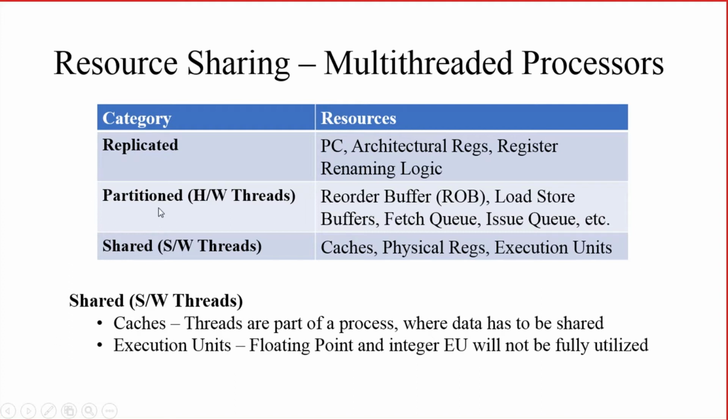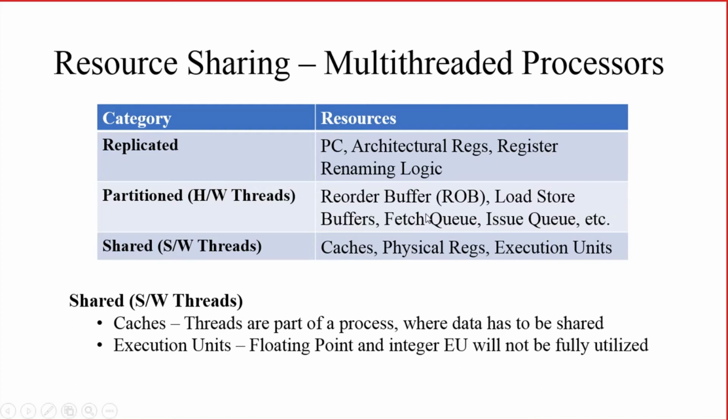Similarly, there are certain resources which are partitioned among the hardware threads. What are they? Reorder buffer. This is used in the case of an out of order processor. Then load store buffer, buffers used for loading and storing operations. Then queues such as fetch queue and issue queue. Because of how the instructions are given into the pipeline, there will be a separate queue known as fetch queue, and there will be another queue known as issue queue. Fetch queue will be holding the instructions which are to be fetched. Issue queue will be holding the instructions that are to be issued or activated.